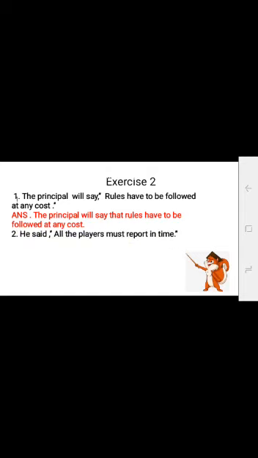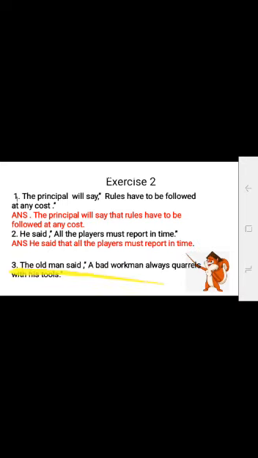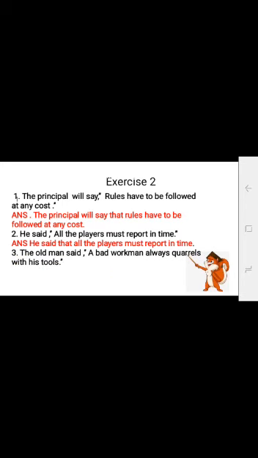Now, exercise 2. The principal will say, "Rules have to be followed at any cost." The principal will say that rules have to be followed at any cost. He said, "All the players must report in time." He said that all the players must report in time. The old man said, "A bad workman always quarrels with his tools." It's a proverb. The old man said that a bad workman always quarrels with his tools.